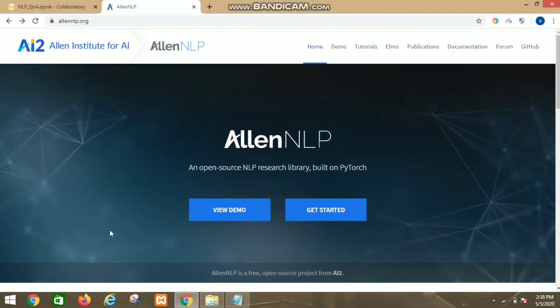We have made our NLP project based on AllenNLP. AllenNLP is a deep learning library for NLP. The Allen Institute for AI, which is one of the leading research organizations of AI, develops this PyTorch-based library. With the help of AllenNLP, we can develop any model in an easier way.